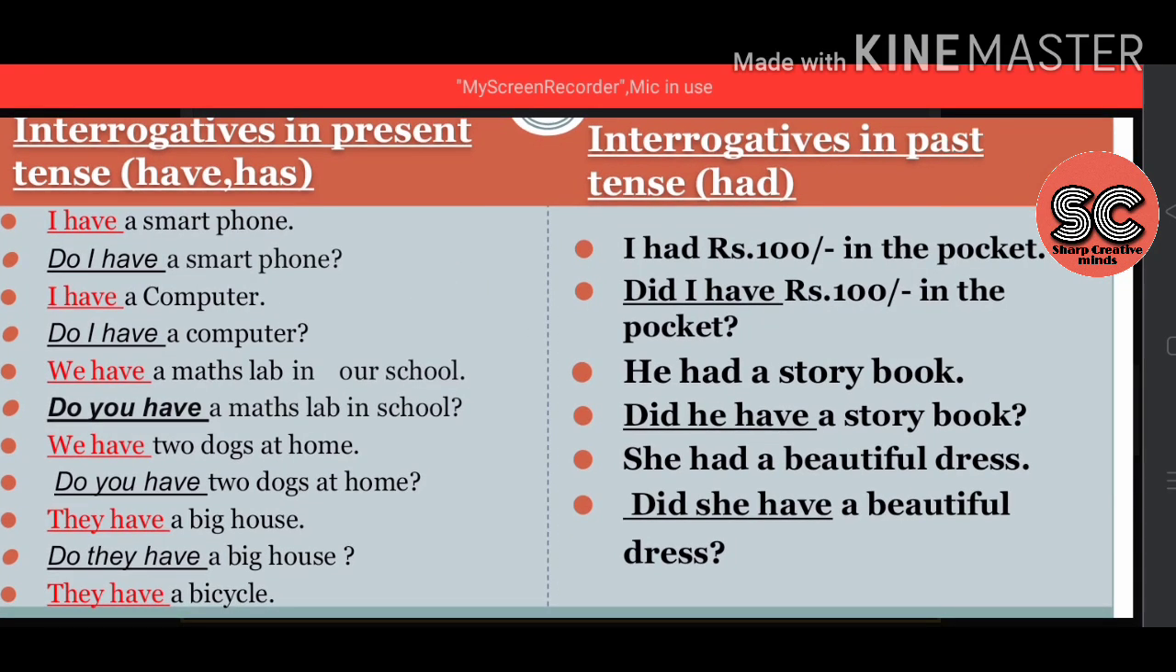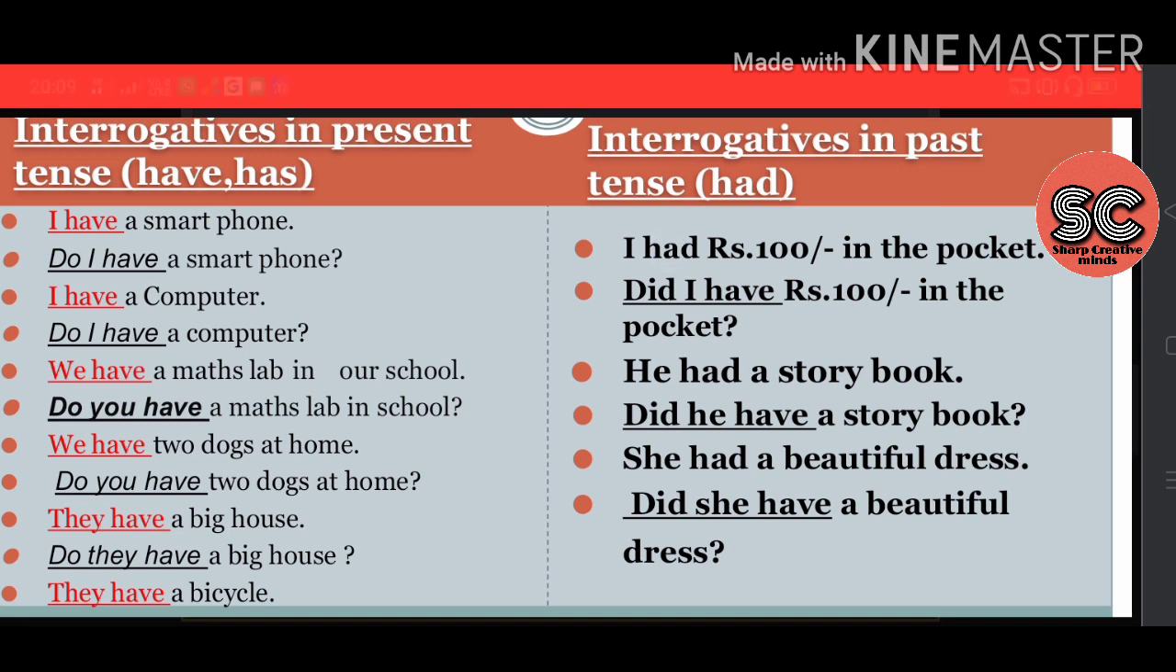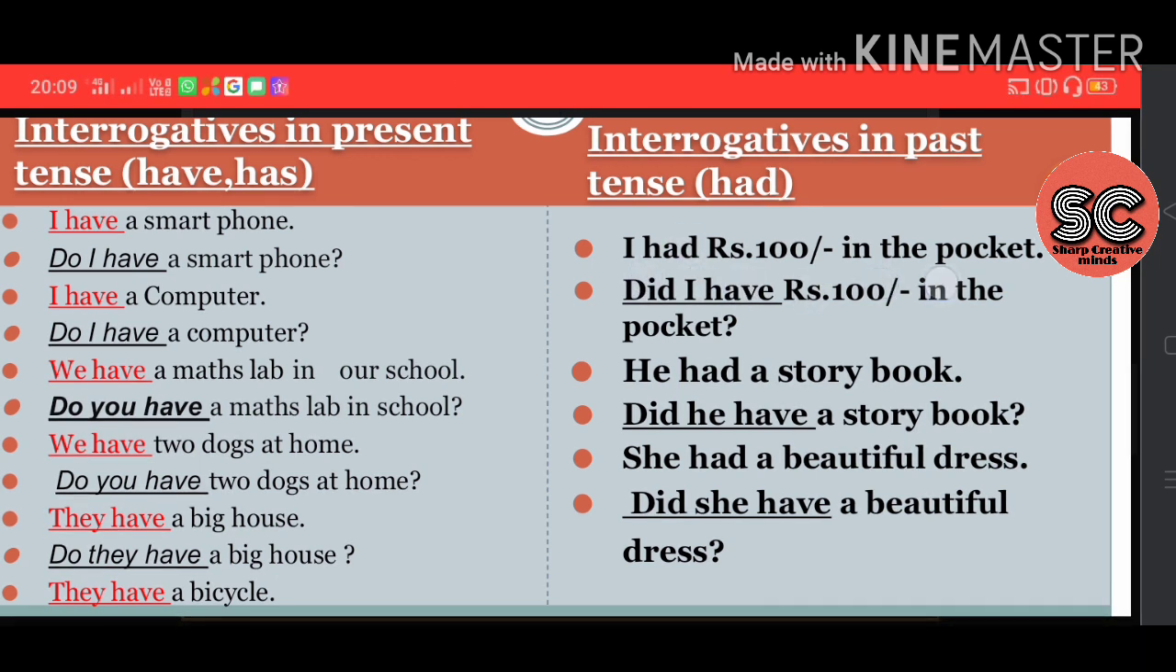Okay, now we will go to the interrogatives, that is using had in the past tense. So, I had rupees 100 in the pocket. When we are using have, it changes to do. When we are using had, it will change to did, because it is taking the past form. So, did I have? See, had becomes have, because it is the interrogative in the past tense. Did I have rupees 100 in the pocket?